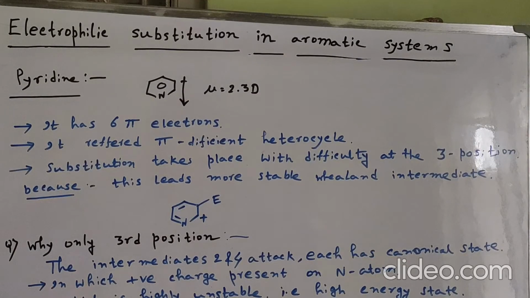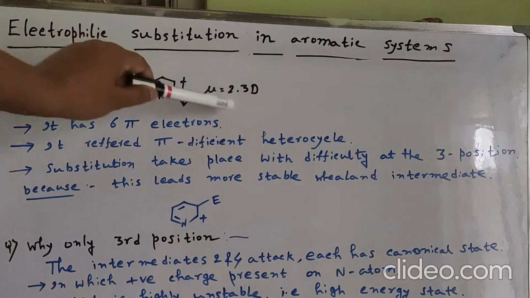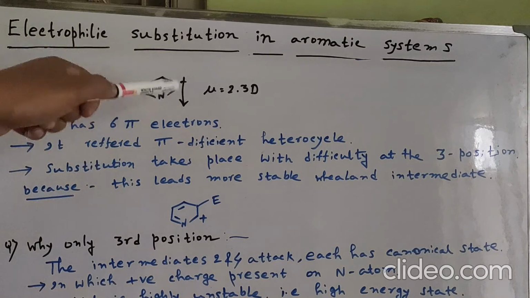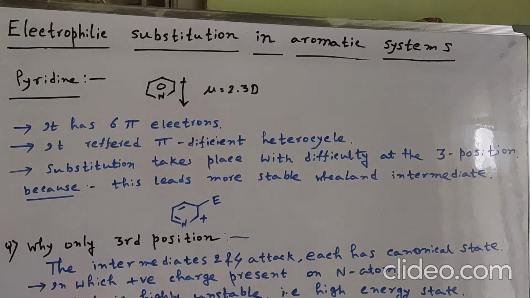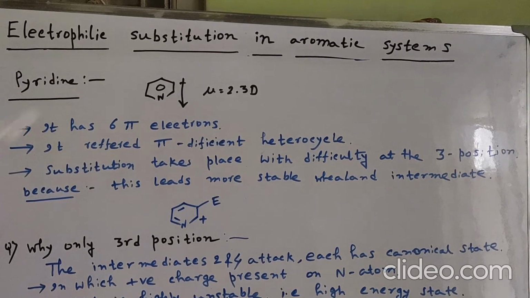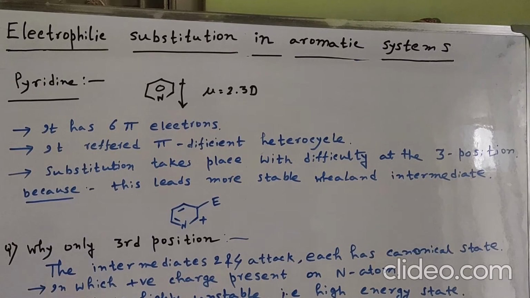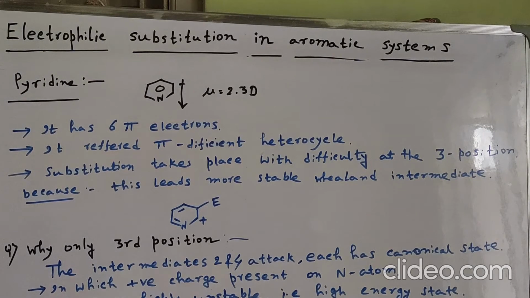Now our discussion topic is pyridine. In the case of pyridine, the mu is equal to 2.3 D, which is the dipole moment, and the direction of the dipole moment is in the downward position. Pyridine has 6 pi electrons. It is referred to as a pi-deficient heterocycle. Substitution takes place with difficulty at the C3 position, because this leads to a more stable Wheland intermediate.